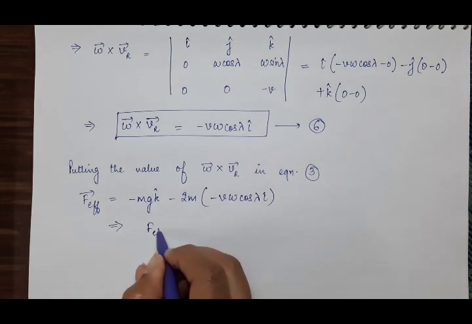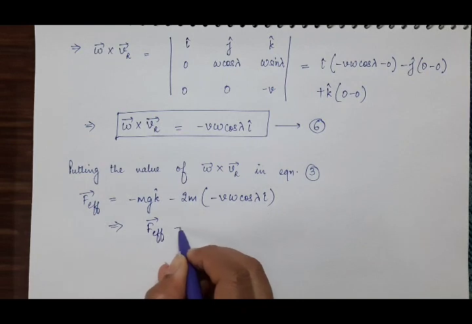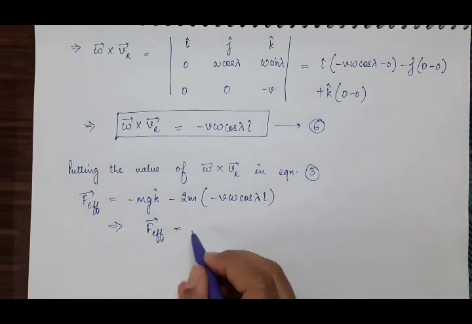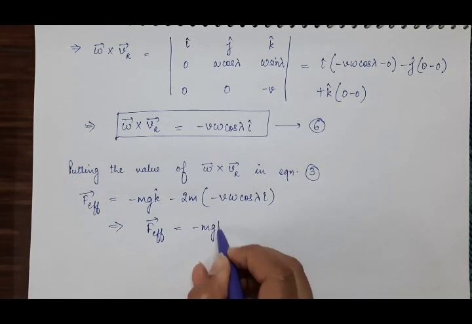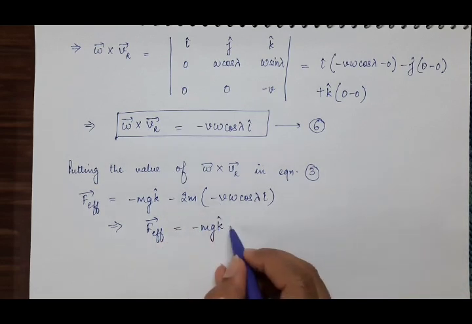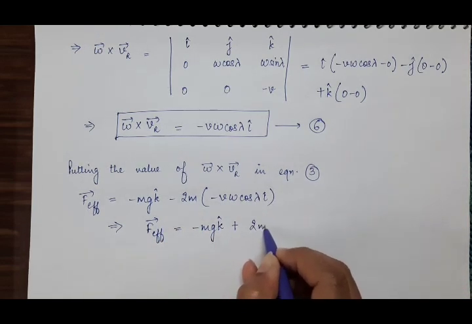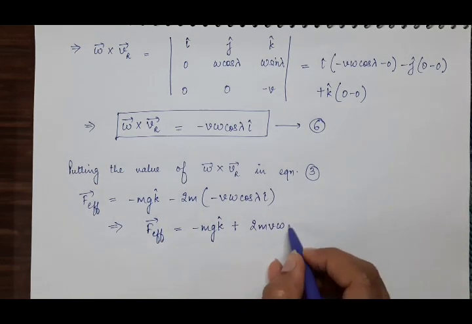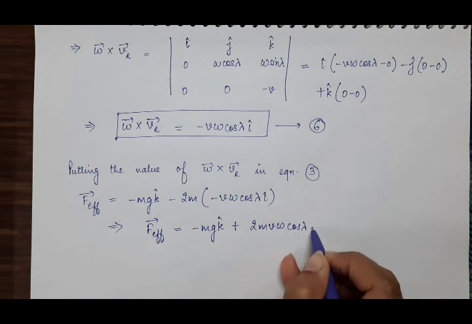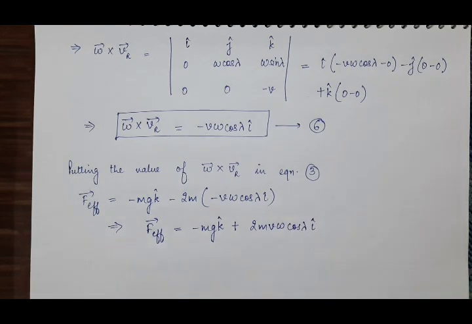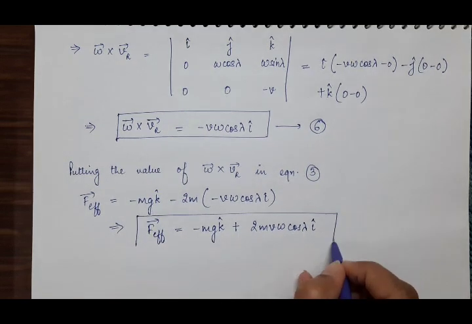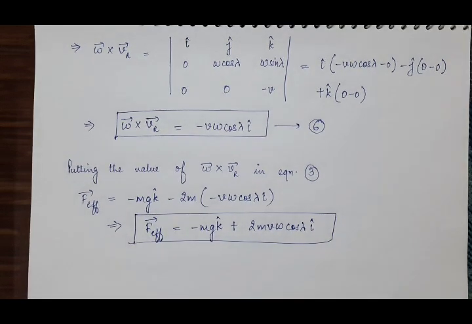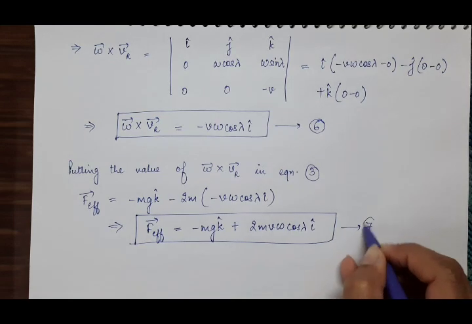So the effective force acting on the particle which is falling freely is equal to minus mg k cap plus 2m V omega cos lambda i cap. And suppose this is equation 7th.